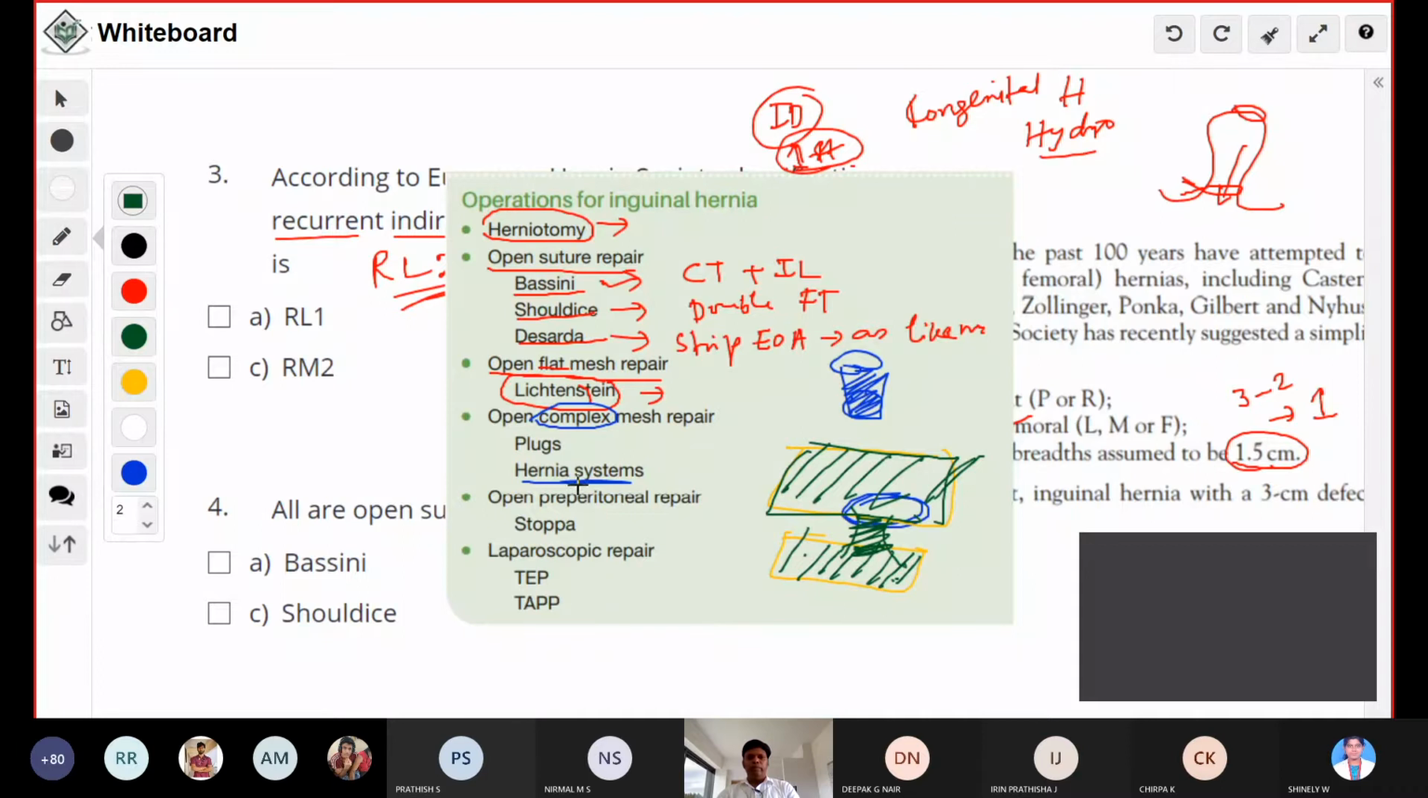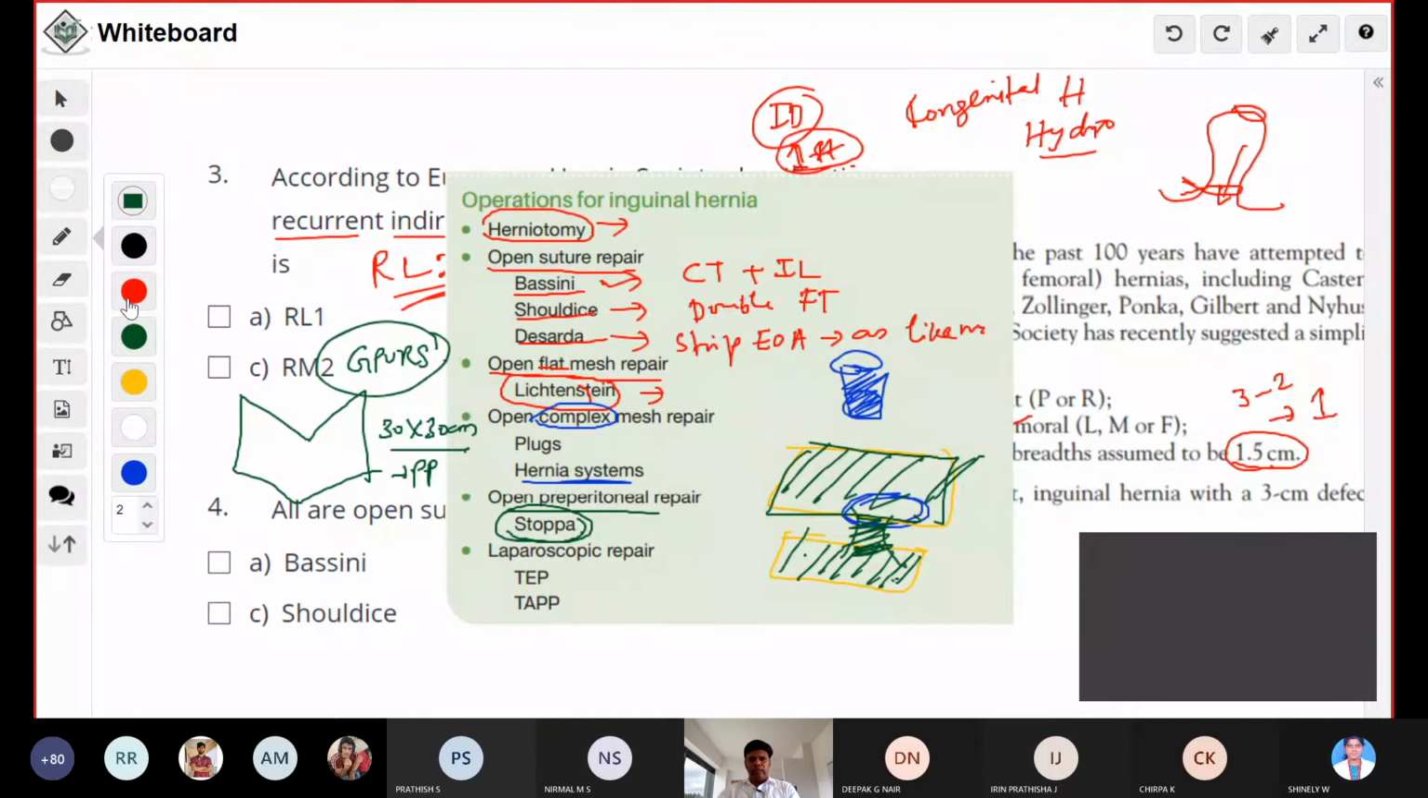Next one is the open preperitoneal repair. The common example is Stoppa's repair, otherwise called GPRVS, which is nothing but you are going to keep a huge mesh. It's a chevron shaped mesh. Usually the mesh size will be 30 by 30 centimeters to cover the hernial defect, and you have to keep it in the preperitoneal plane. This is called Stoppa's repair, and Stoppa's repair is the basis for all laparoscopic repair.